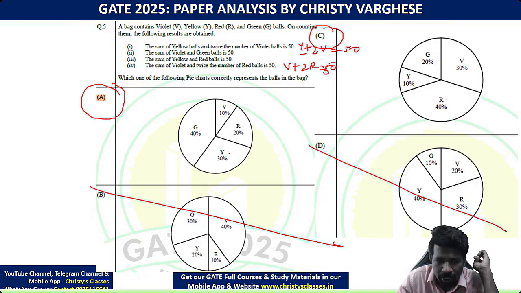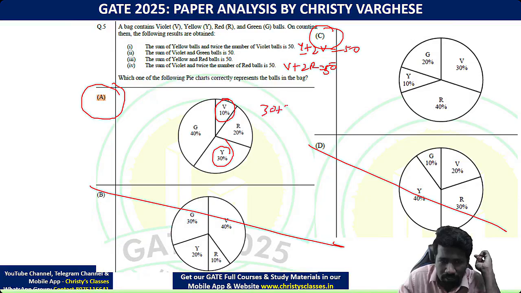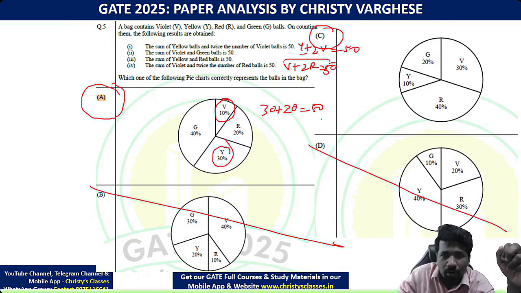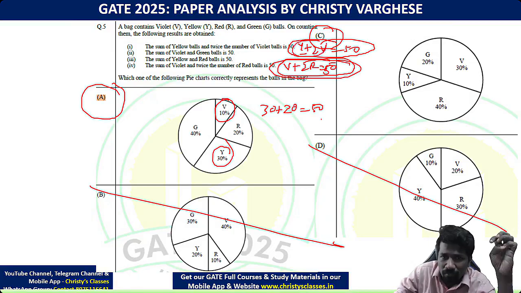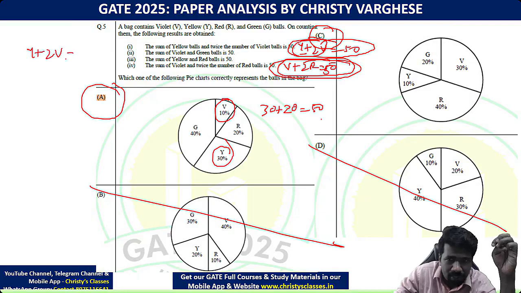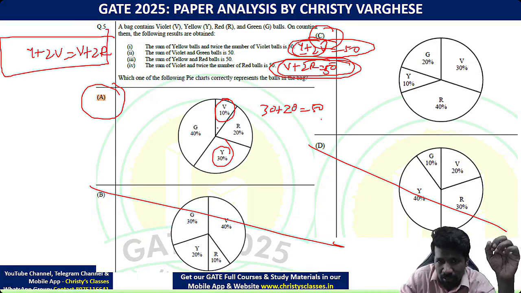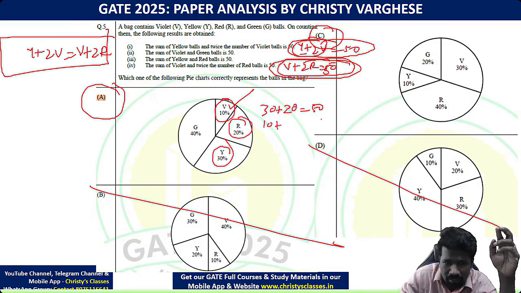Option by option. Option A: 30 plus 2 times violet, meaning 2 times 10. 30 plus 20 is 50. That 50 and this 50% have no relation at all, but that should be equal to violet plus 2 times red. This is also 50, this is also 50, meaning yellow plus 2 times violet is equal to violet plus 2 times red. This is what we are checking. So violet plus 10 plus 2 times red, that means 10 plus 2 times 20 is 40. 10 plus 40 is 50.